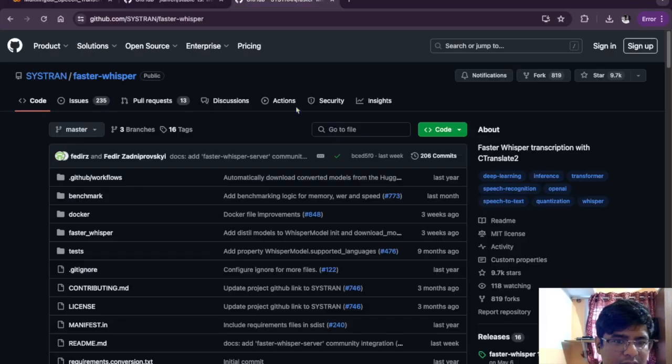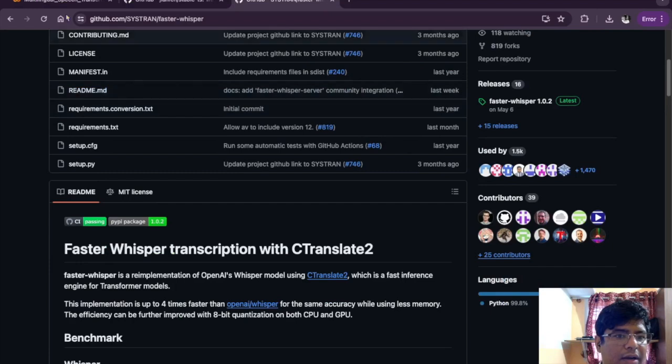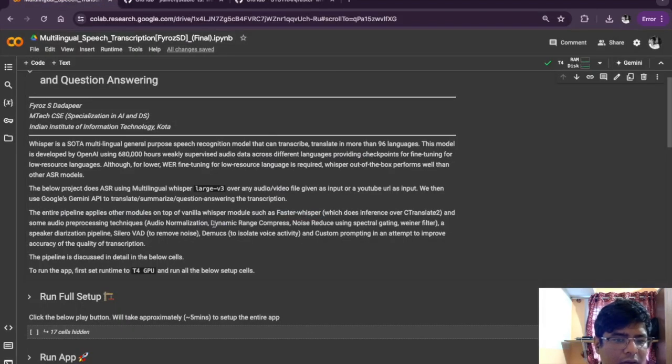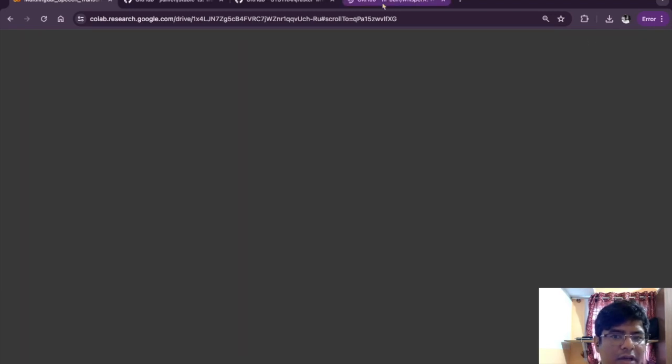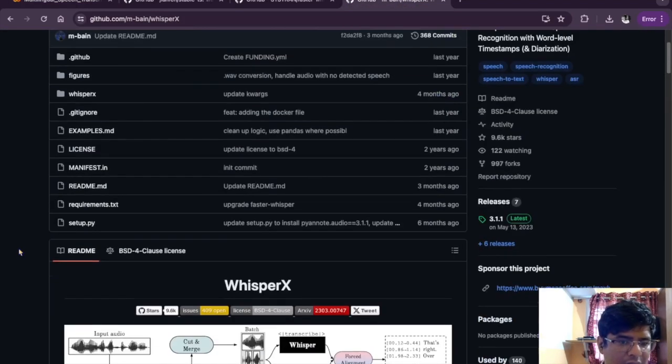It underlying uses CTranslate2, which is one of the inference engines. Another alternative that is found to have more accuracy than this pipeline, and the current benchmarks in ASR are being led by this library.